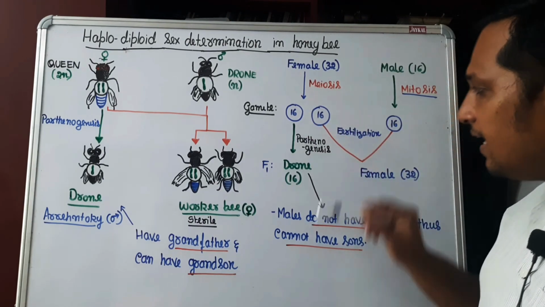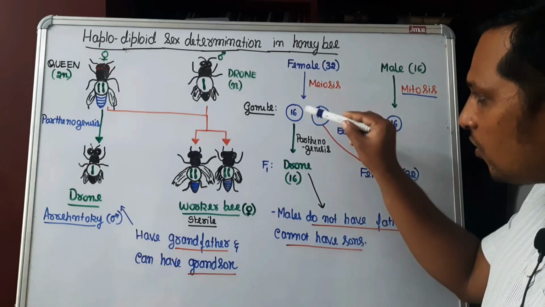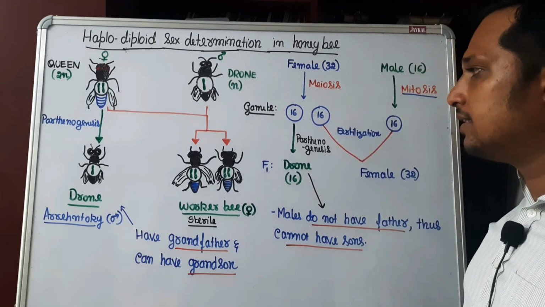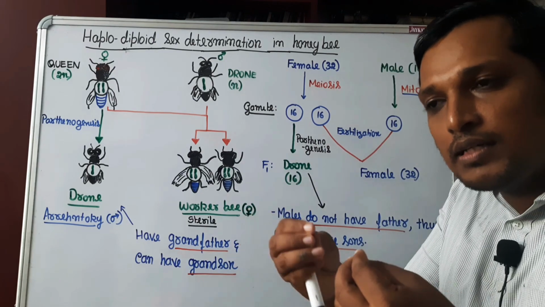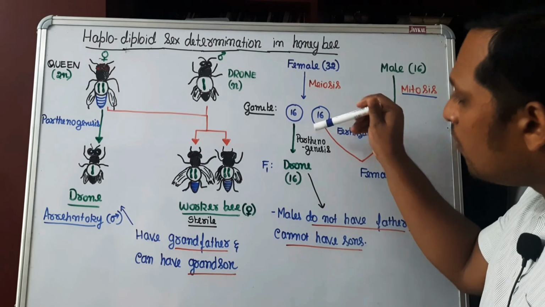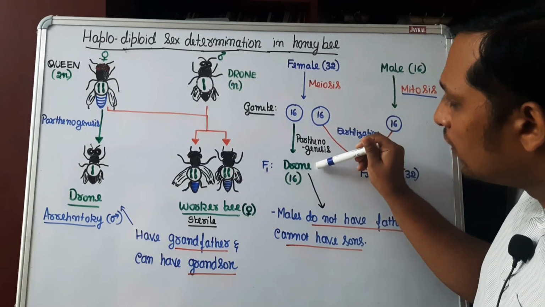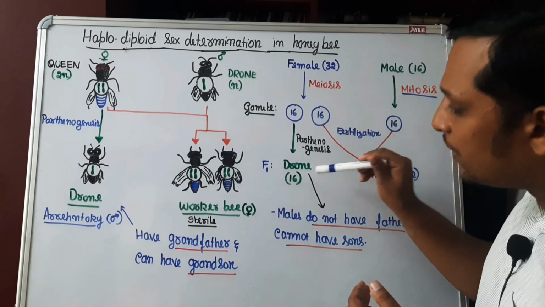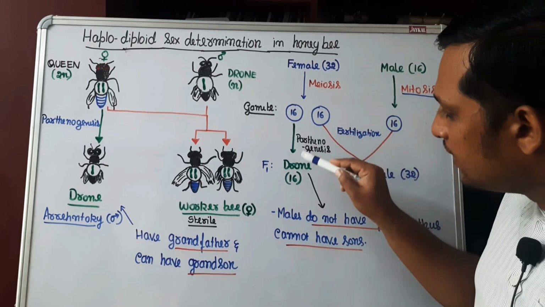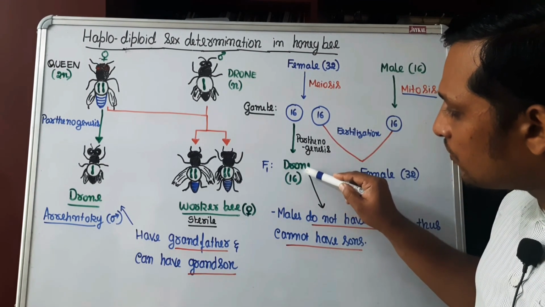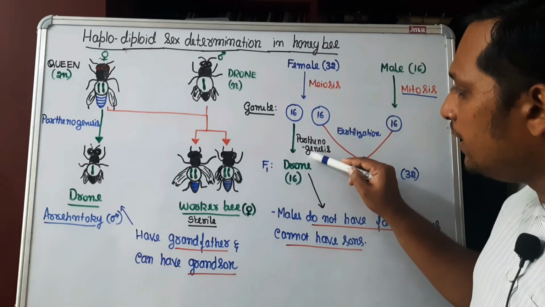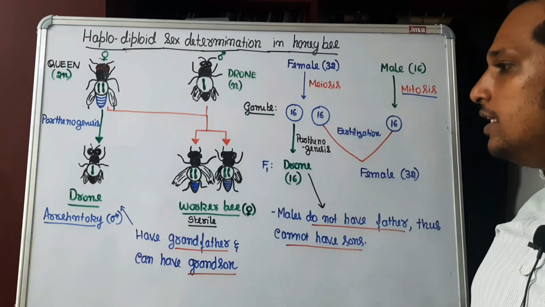If this egg is not fertilized also, what is meant by not fertilized? If it doesn't get fused with the sperm or a male gamete, without fertilization also, the egg can develop into a new individual. Since 16 chromosomes are there in the egg, it will develop into 16 chromosomed drone. So without fertilization, formation of new individual is called parthenogenesis.